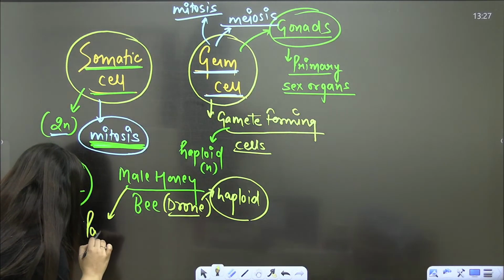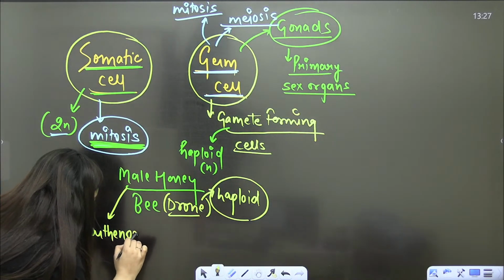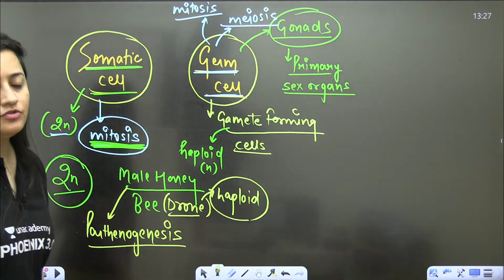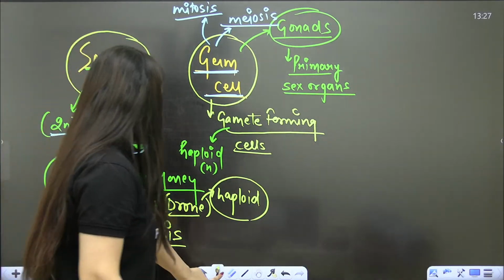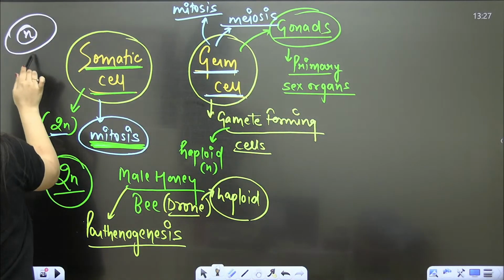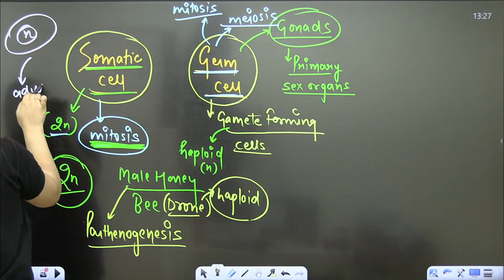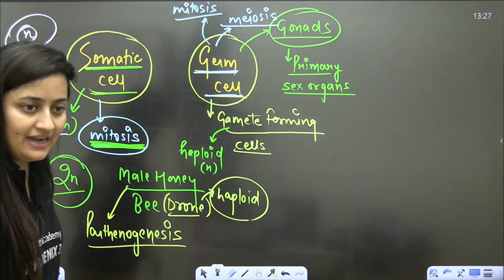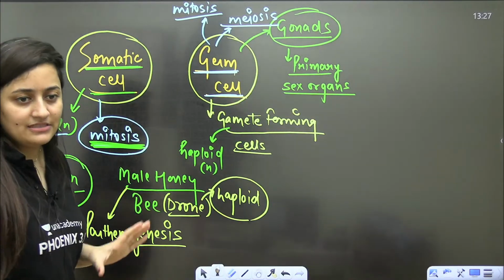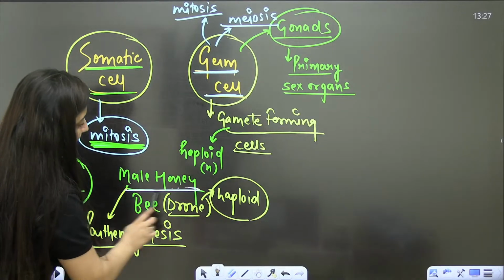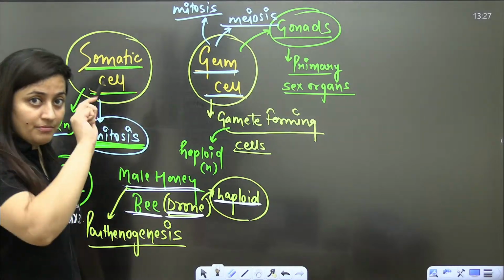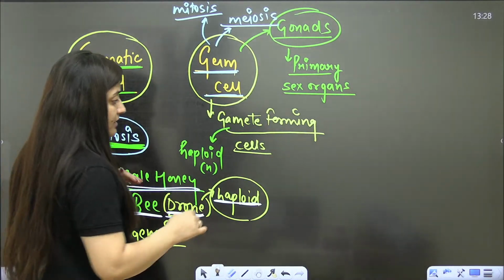The male honeybee forms by parthenogenesis. How will that male honeybee form? By parthenogenesis. What is parthenogenesis? Parthenogenesis means when a haploid gamete grows into an adult directly without fertilization. So the male honeybee is the result of parthenogenesis. The male honeybee is haploid.